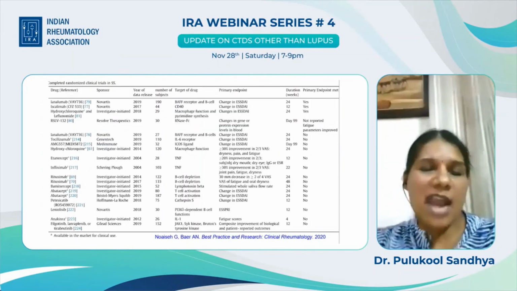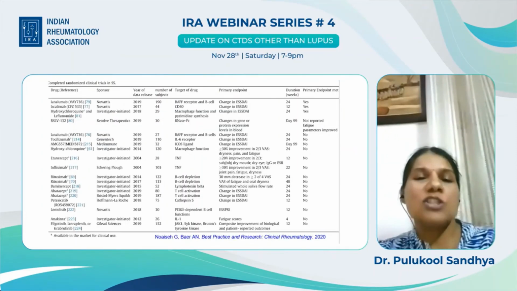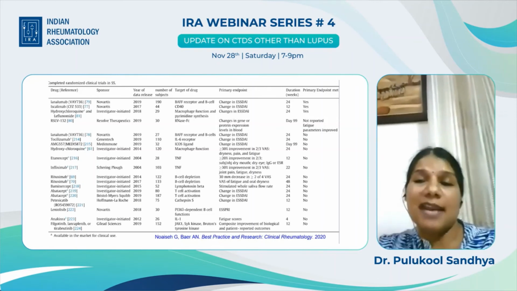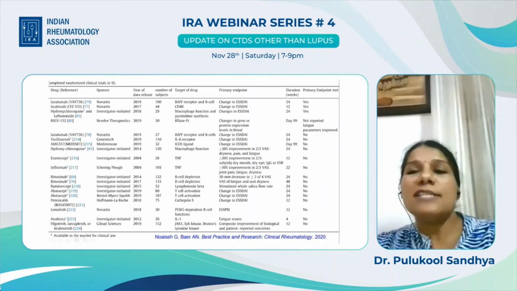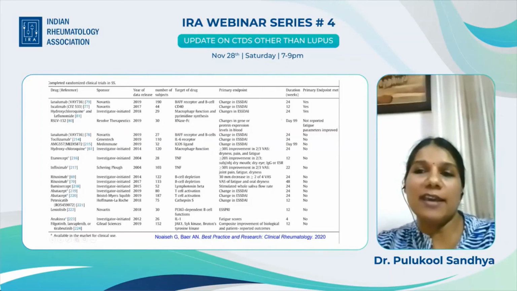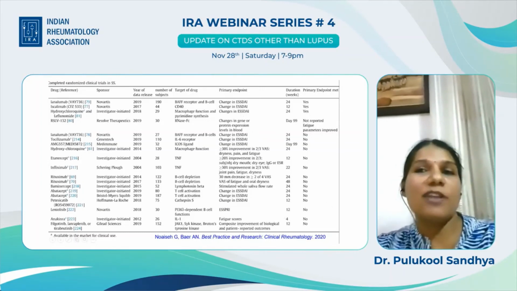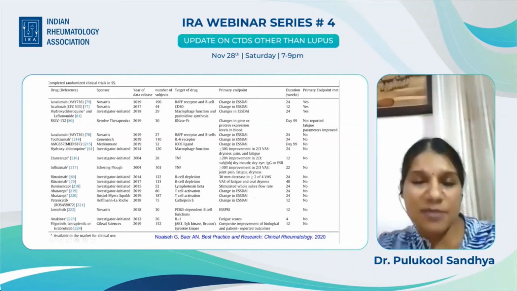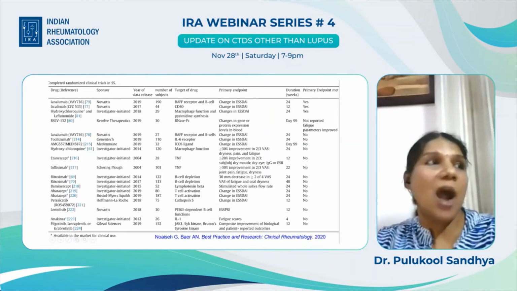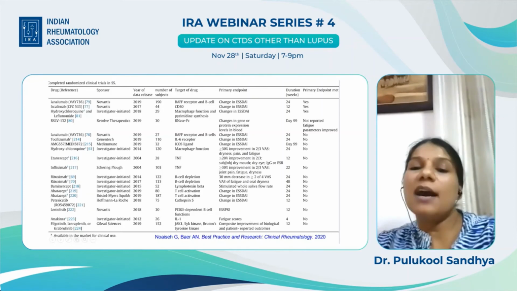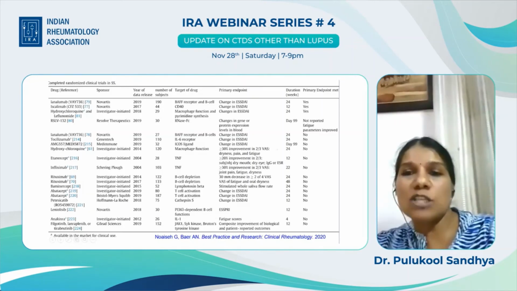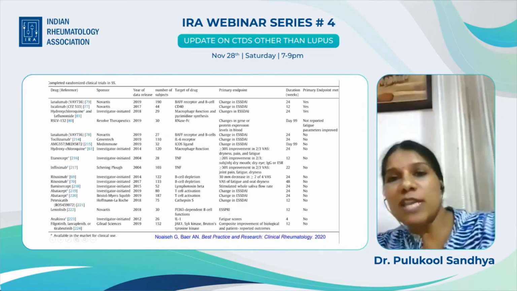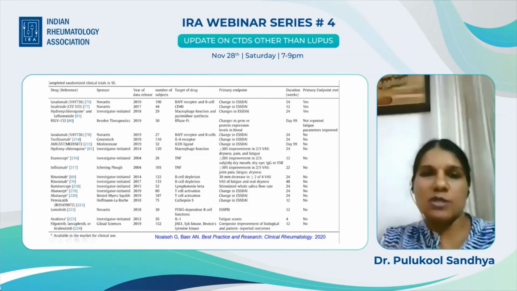This chart shows most of the randomized control trials done in Sjogren's syndrome, and you can see that other than the top 3, all the others are failures. So there is a record number of failures, and after that, finally, there is some success. And you can also see that the outcome measures have moved from ESSPRI, fatigue scores, patient-reported outcome scores to ESSDAI, and then combination scores.